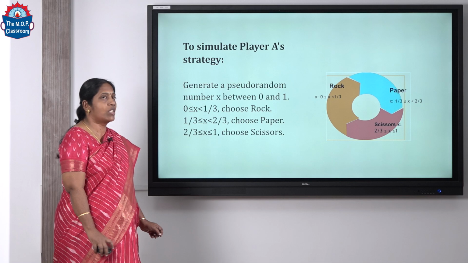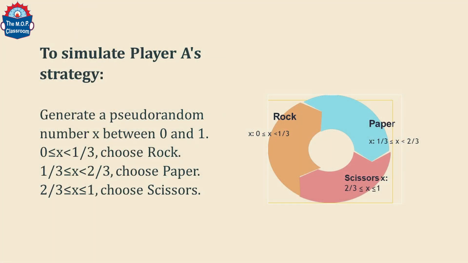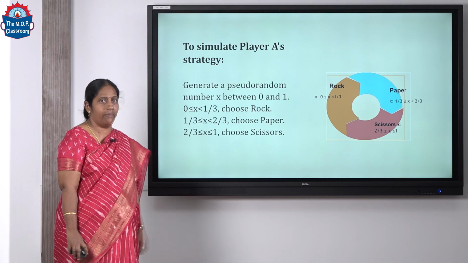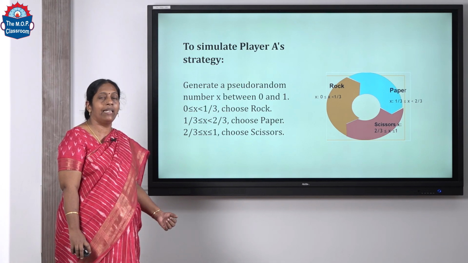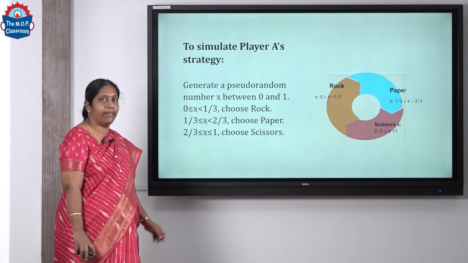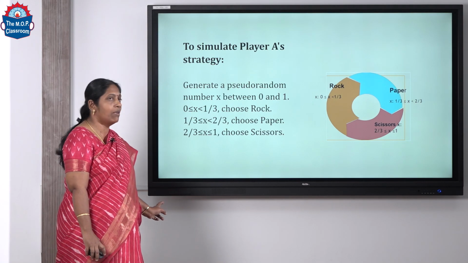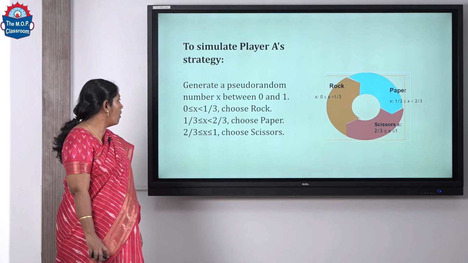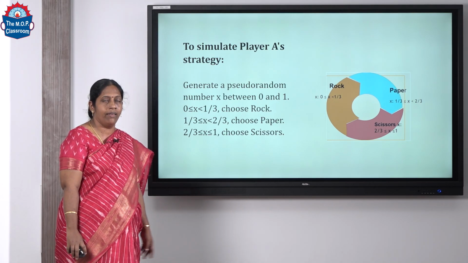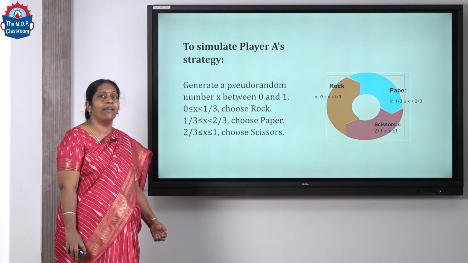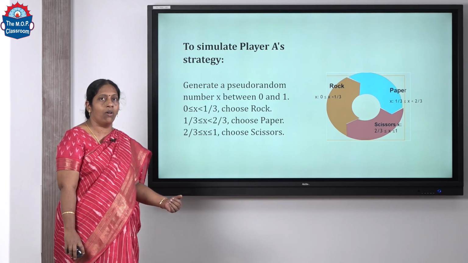Then to simulate player A's strategy, we need to generate a pseudo-random number in the interval 0 to 1. Depending upon whether the number lies in the interval 0 to 1/3, or in the interval 1/3 to 2/3, or in the interval 2/3 to 1, we can decide whether the player will be choosing rock, paper or scissors.